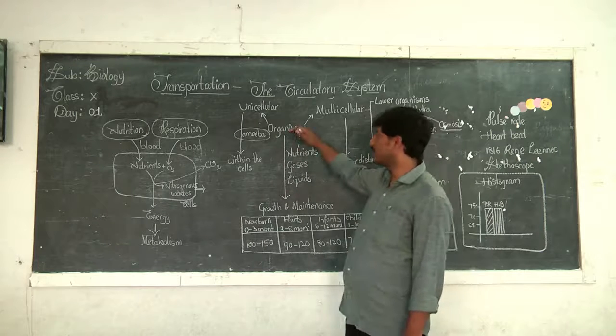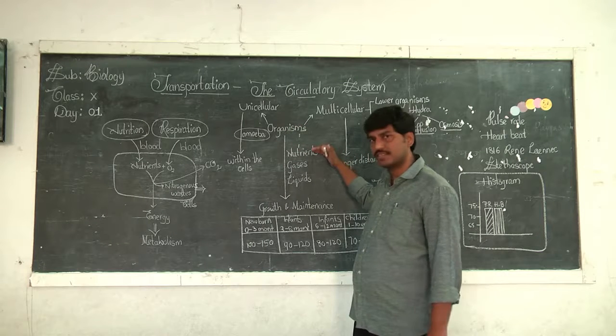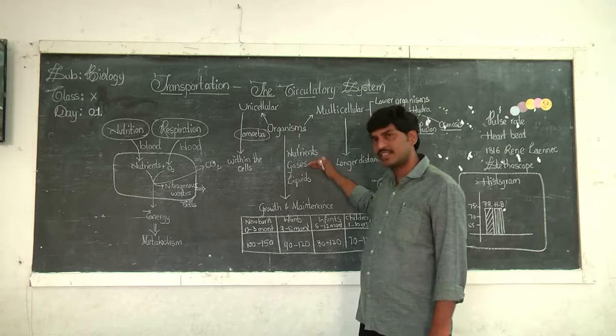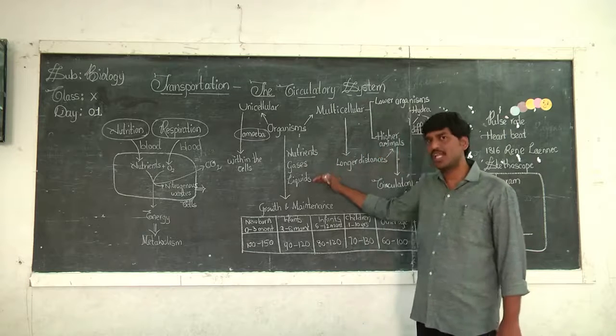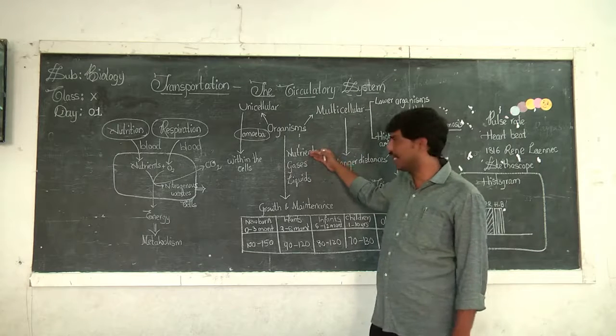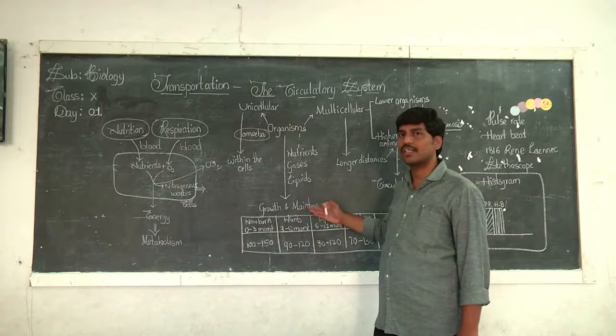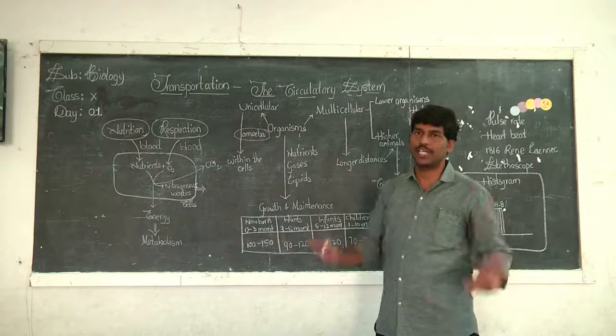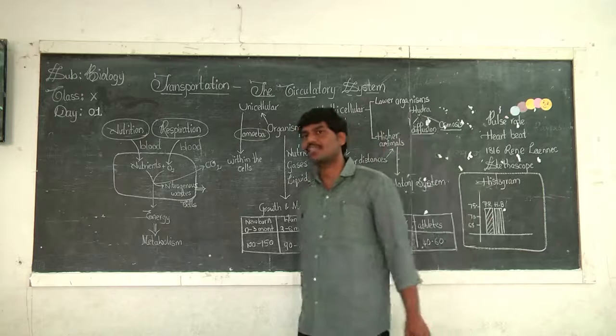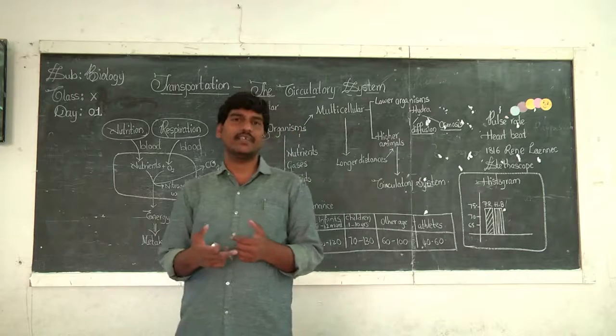All organisms require nutrients, gases and liquids. With the help of these nutrients, gases and liquids, organisms grow and maintain their body. Maintenance of the body is needed during day-to-day activities.